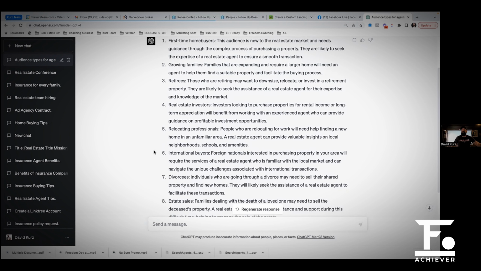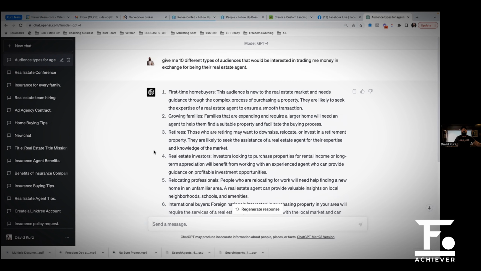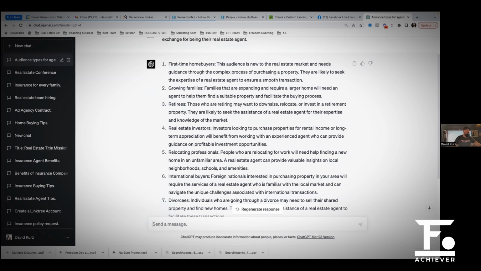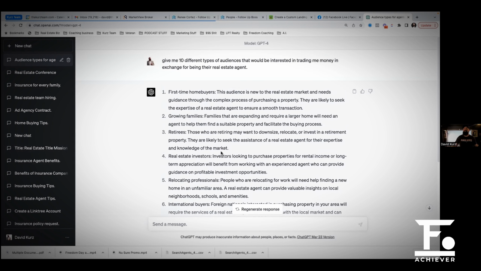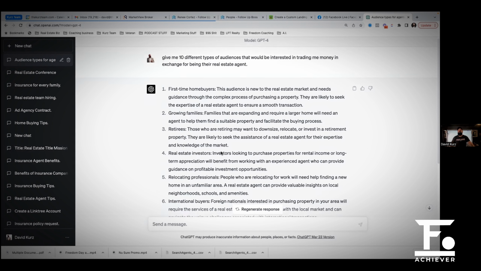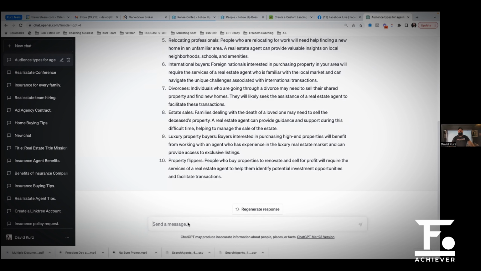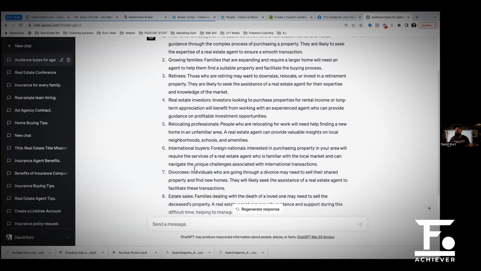All right, so let's do this. Let's work with first-time home buyers or growing families. Everybody was tied up a little bit, divorcees tied in at the last minute. So let's do growing families, okay? But growing families is broad. We can all agree on that, right? So what we're going to do is say growing families is number 2.